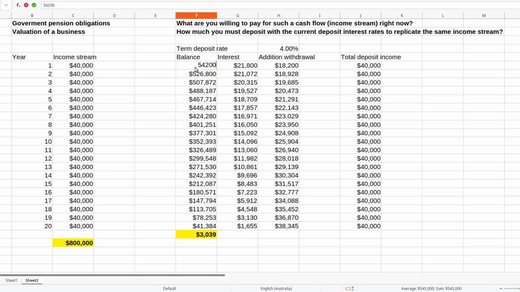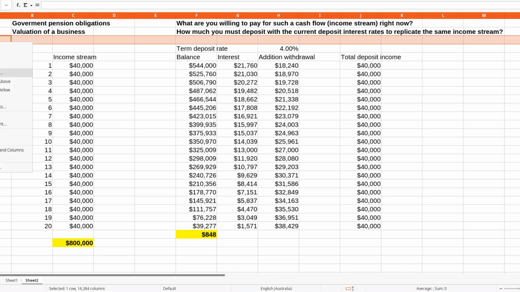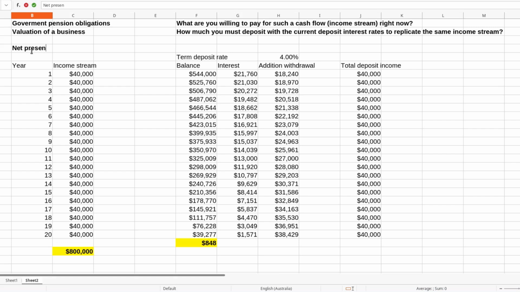Finally, the model computes that $542,000 is too little, and $544,000 is too much, but super close. Our trial and error model tells us that the fair value of the coffee shop is about $544,000. Can we find the $544,000 number without a trial and error exercise? Yes, we can. Is there a short formula that delivers such a value? Yes, there is. It is called NPV, or the net present value of the future cash flows.